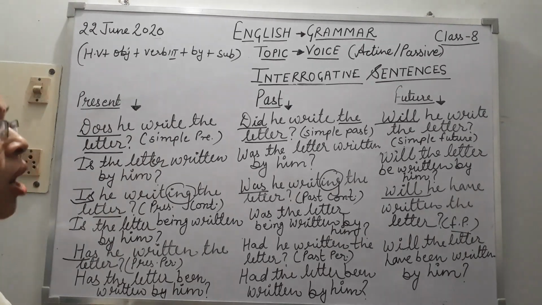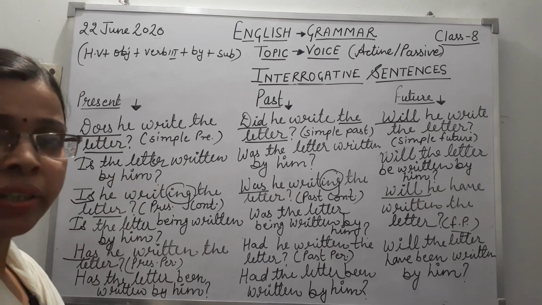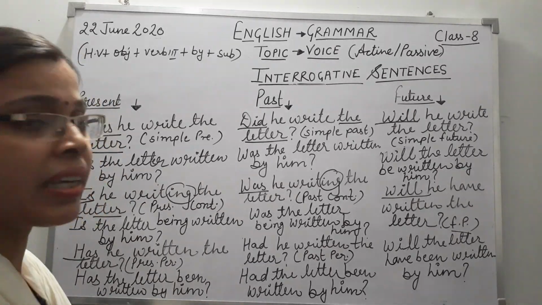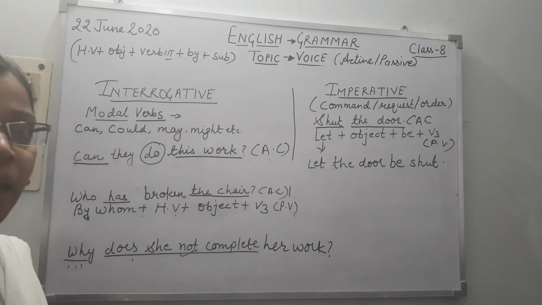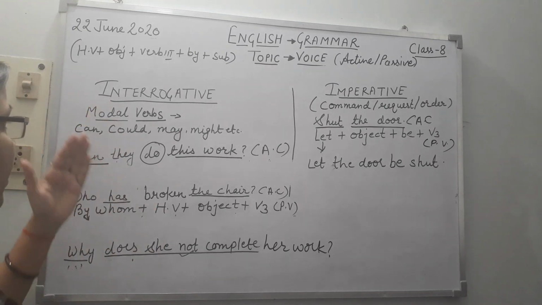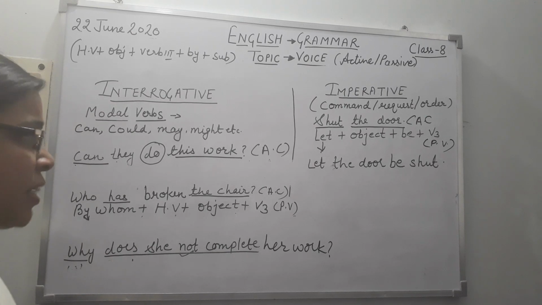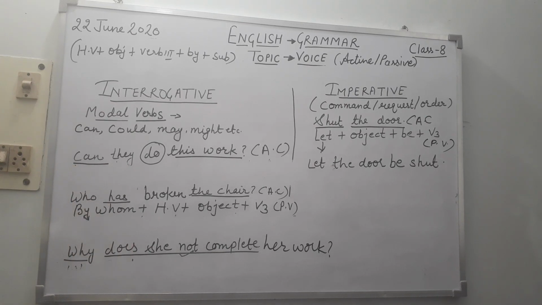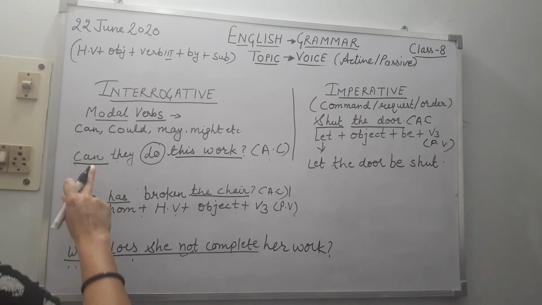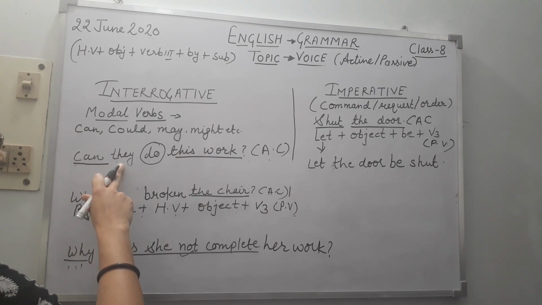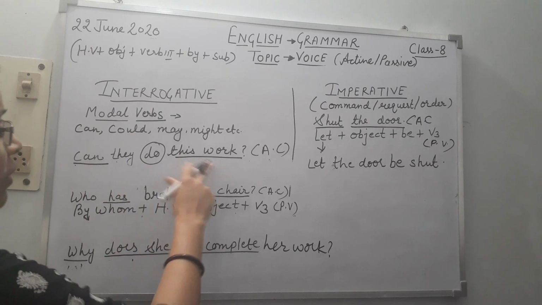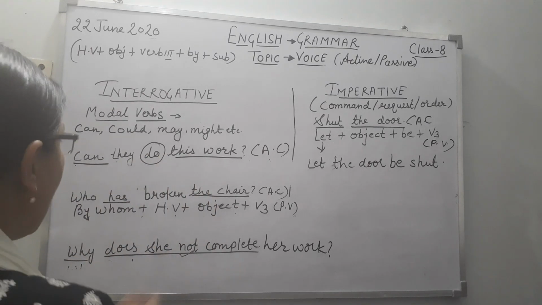Students, the question can start from some auxiliary verbs, from any modal verb like can, could, may, might, etc. Now we'll understand how we convert the sentence from active to passive voice when they start from any modal verb. Example: can they do this work? So can is the modal verb, they is the subject here, do is the verb here, and this work is the object here. How do we convert it?